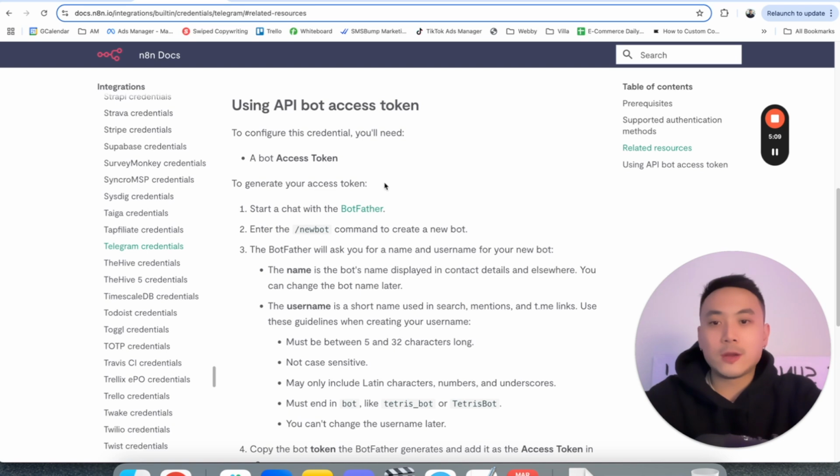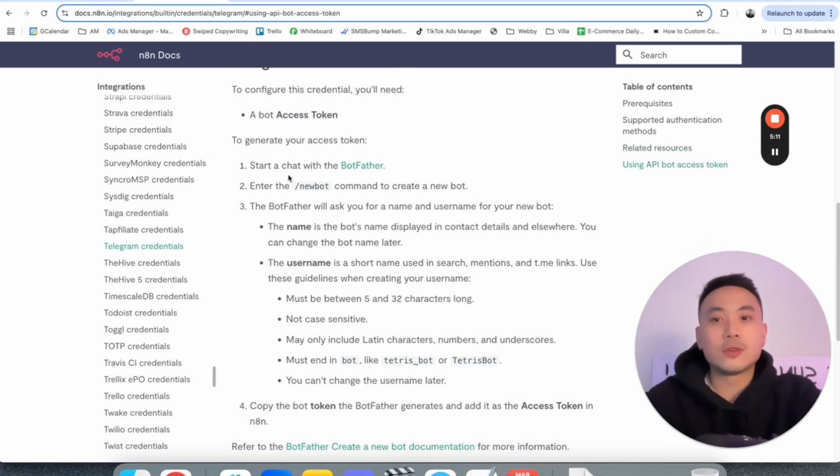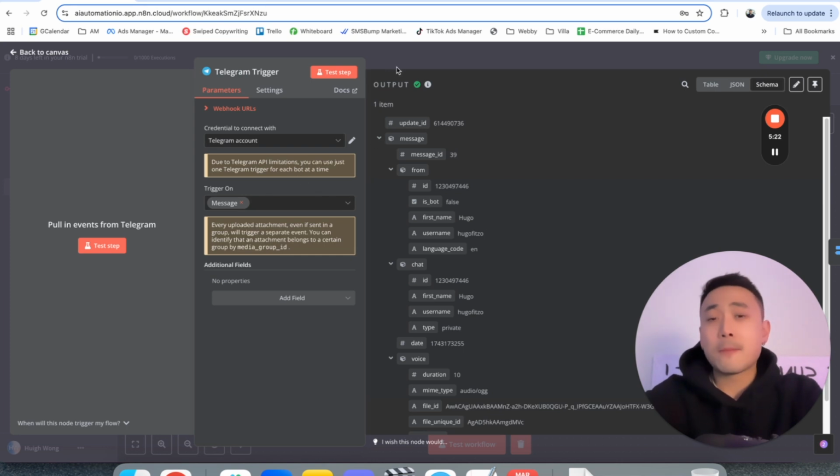All you have to do here is go over to Telegram, go to BotFather and install BotFather into your Telegram account, enter a new bot, and then just name your bot. Make sure you have that API key, and you just paste that API key into here. Pretty simple, pretty straightforward, not many steps in this node so far.